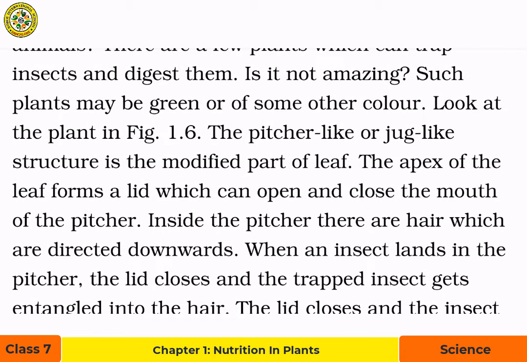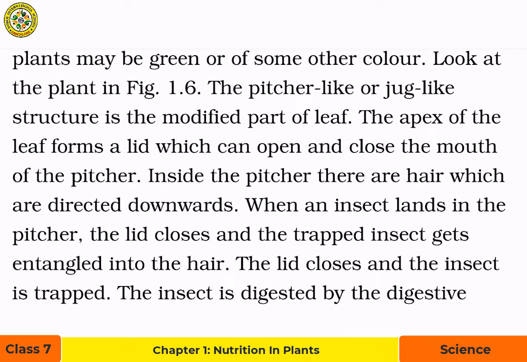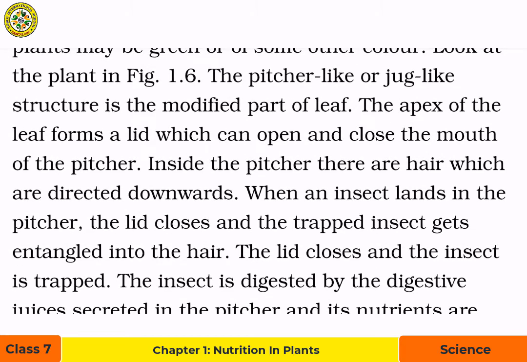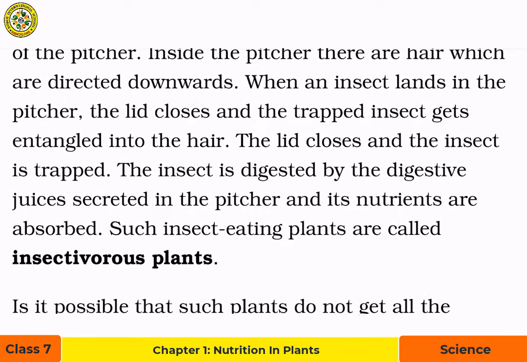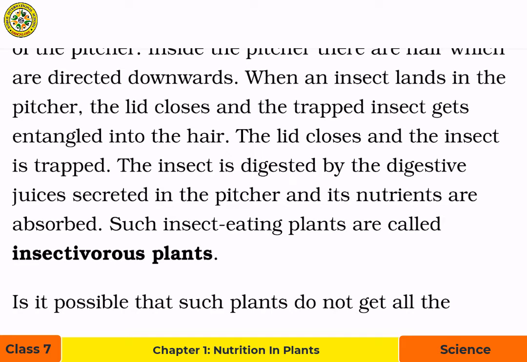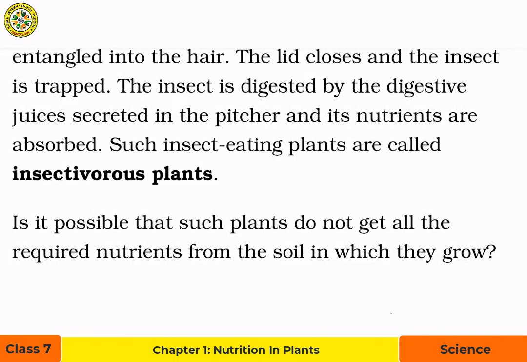The pitcher-like or jug-like structure is the modified part of leaf. The apex of the leaf forms a lid which can open and close the mouth of the pitcher. Inside the pitcher, there are hair which are directed downwards. When an insect lands in the pitcher, the lid closes and the trapped insect gets entangled into the hair. The lid closes and the insect is trapped. The insect is digested by the digestive juices secreted in the pitcher and its nutrients are absorbed. Such insect-eating plants are called insectivorous plants.